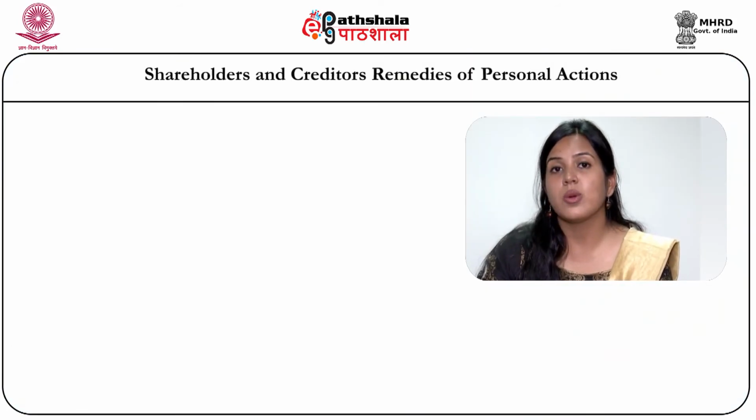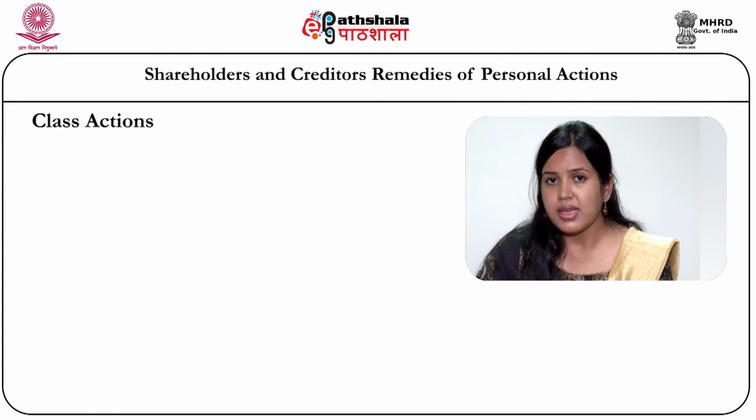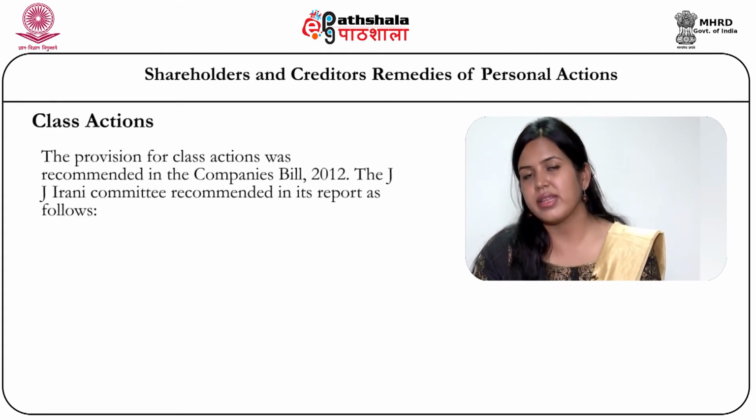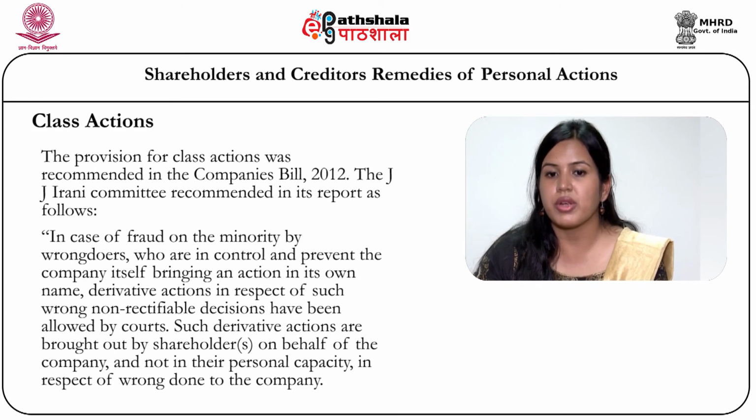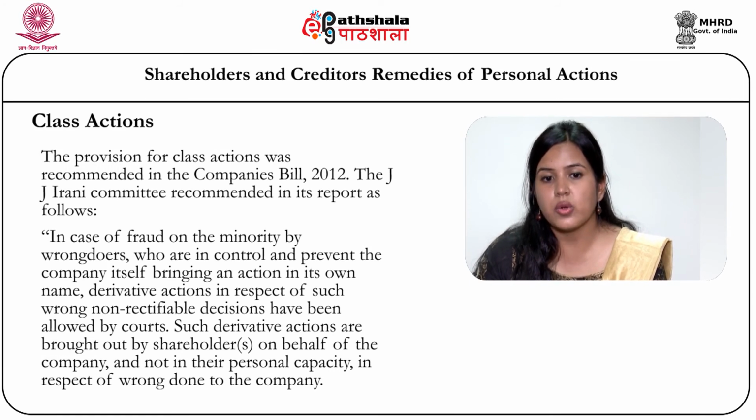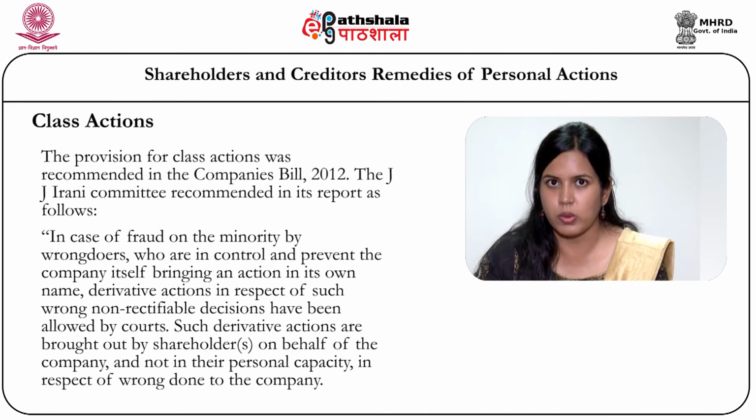The last action which the shareholders are allowed to take is the class action. The provisions regarding class actions were not there in the old Companies Law. It is in the Companies Bill 2012 that the idea to include class actions was recommended by the J.J. Irani committee. What the committee recommended in its report is that in case of fraud on the minority by wrongdoers who are in control and prevent the company itself from bringing an action in its own name, derivative actions in respect of such non-rectifiable wrongs have been allowed by courts.